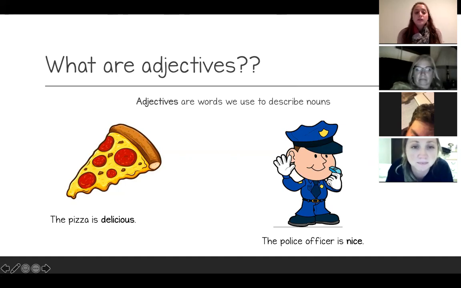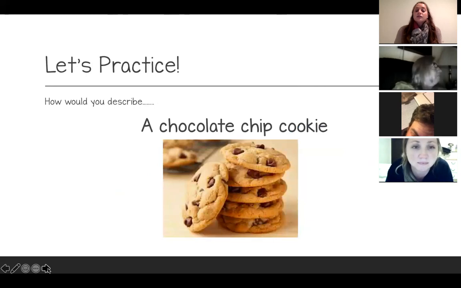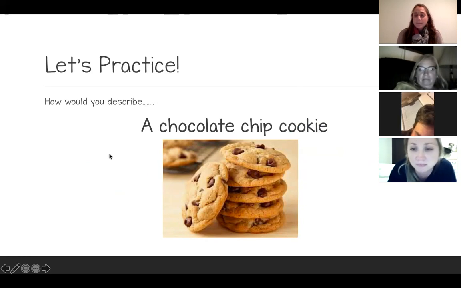Okay, so on our next screen, you're going to see a picture, and we're going to practice a little bit all together. I have a picture there of a stack of chocolate chip cookies, and I want you to make sure that you have your chat open, and I want you to think right now of a word that you would use to describe a chocolate chip cookie.